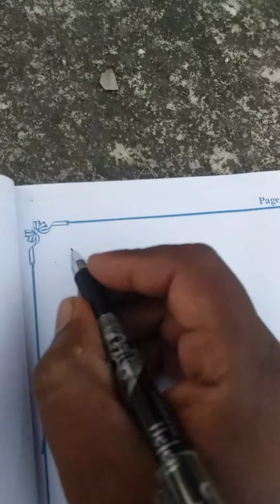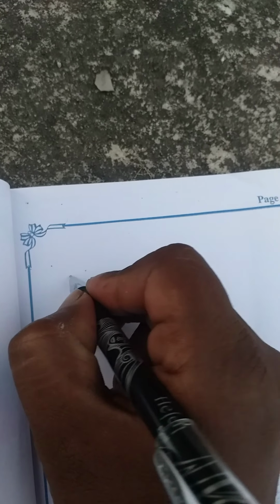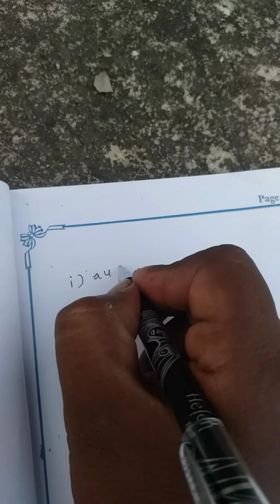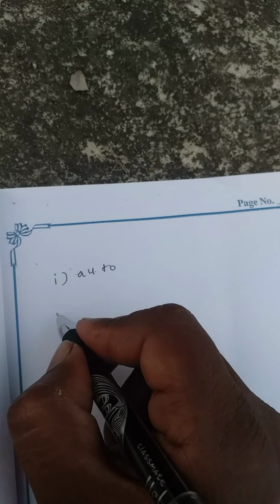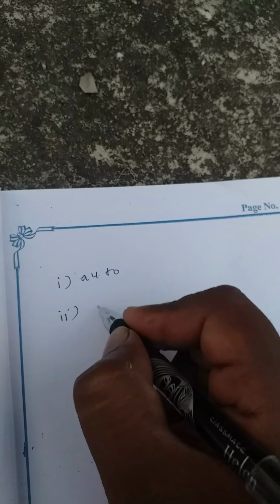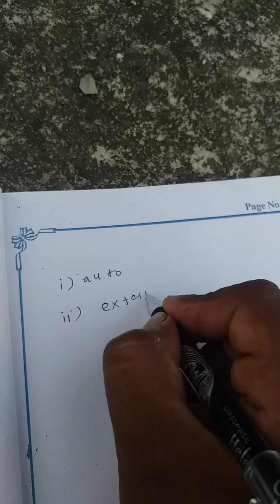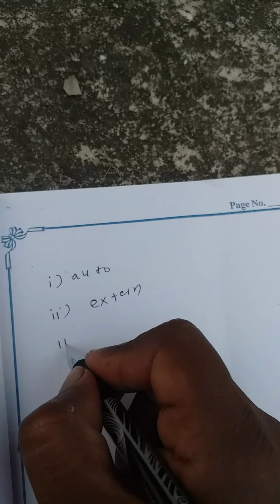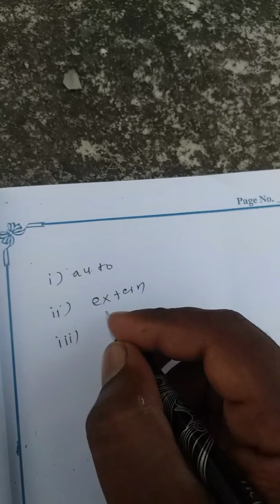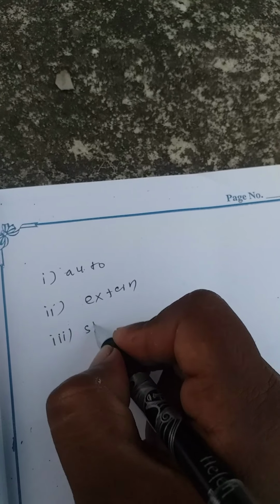They are: number one, auto. Next, extern. Then static.